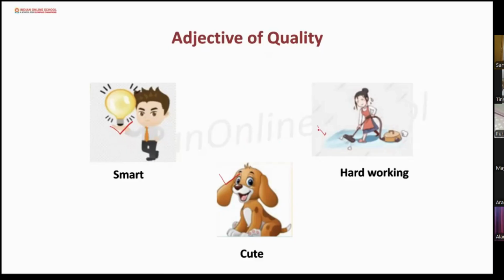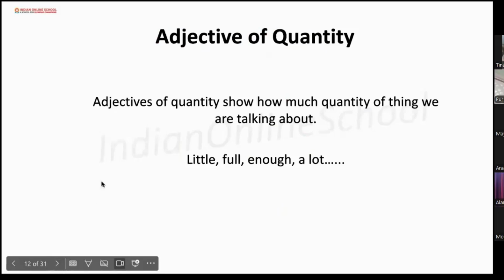Now, next one is a girl who is cleaning. She is a hardworking girl. So here the adjective of quality is hardworking. Hardworking. Very good. So we have learned the adjective of quality.